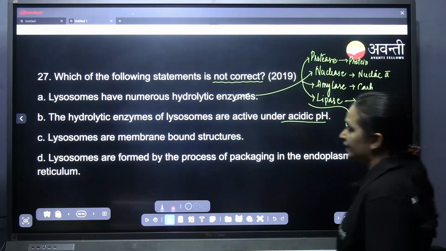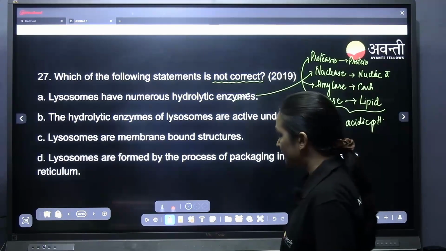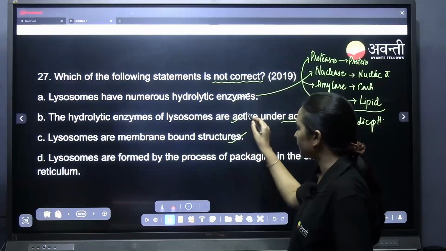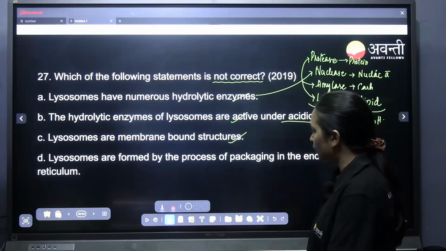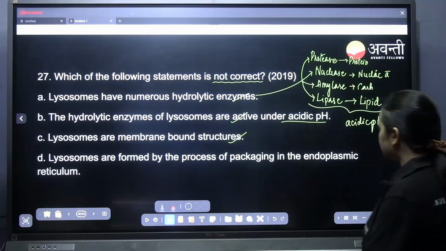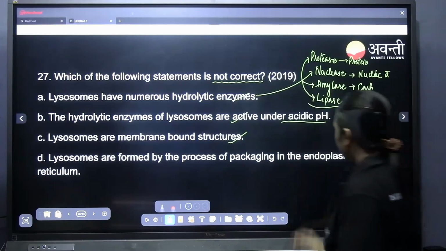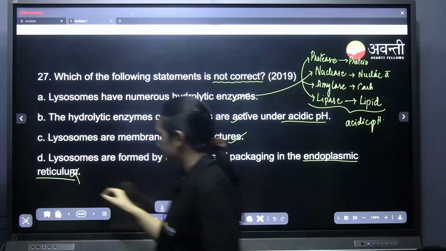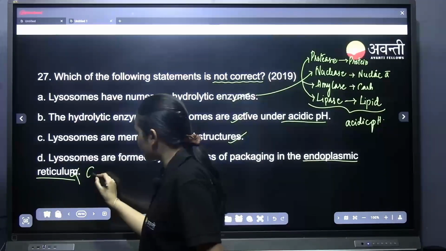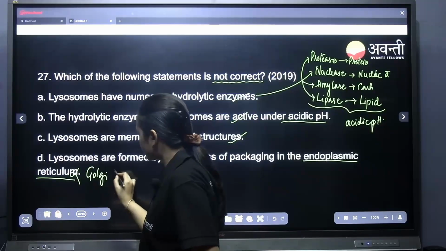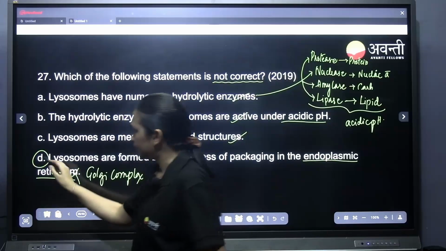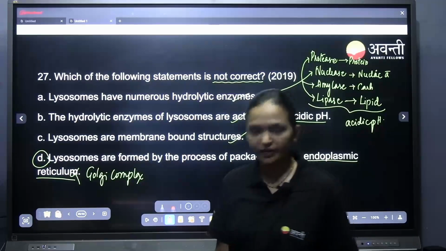And lysosomes are membrane bound structures. Yes, they definitely are membrane bound structures. Lysosomes are formed by the process of packaging in the endoplasmic reticulum? Tell me. Golgi complex, Golgi bodies. So D for Delhi is the right answer.